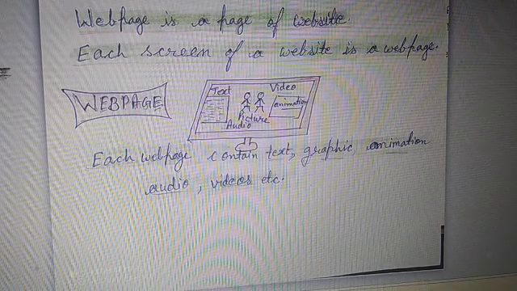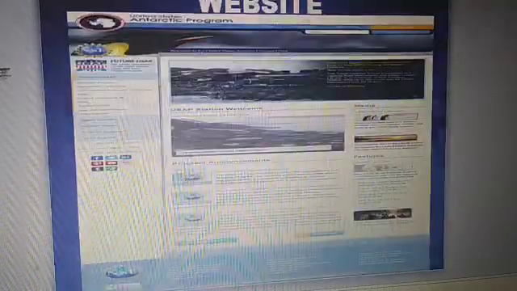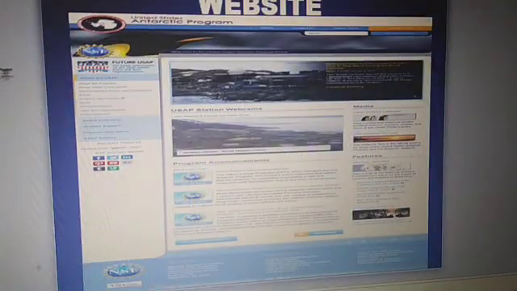Now, a web page is a page of a website. I told you a website is just like a book, and every book has pages. So a page of a website is called a web page. Each screen of a website is a web page. Here you see a screen of the Antarctic program.